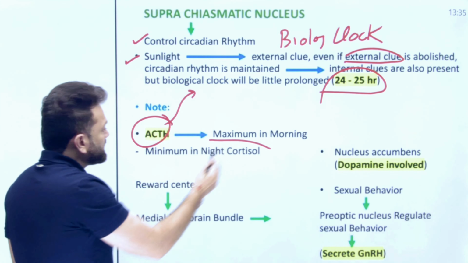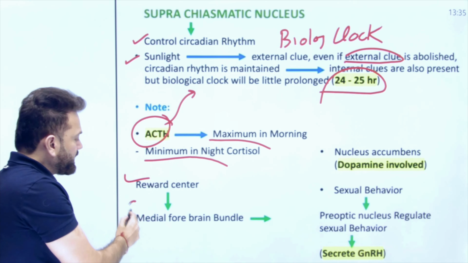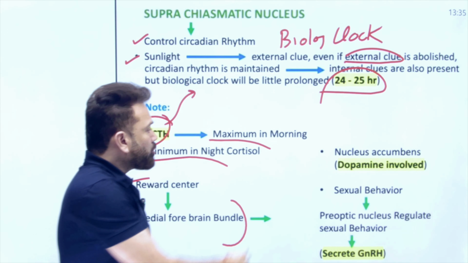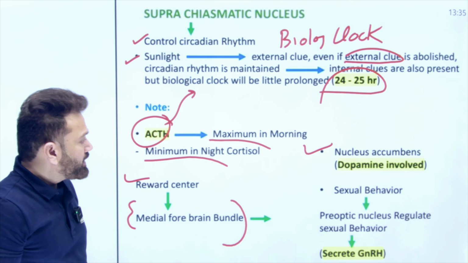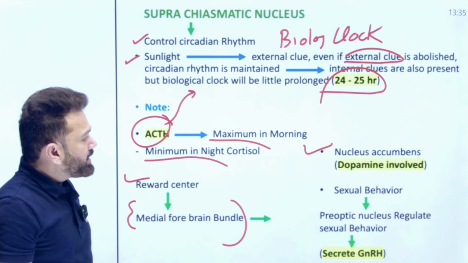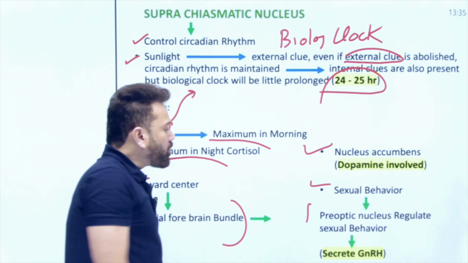They are maximum in the morning and minimum at night. The reward center is the medial forebrain bundle, nucleus accumbens, and dopamine is involved. It is important for addiction behavior. Someone who is addicted to drugs and all, it is all because of dopamine and the nucleus accumbens. And sexual behavior is controlled by the preoptic nucleus.